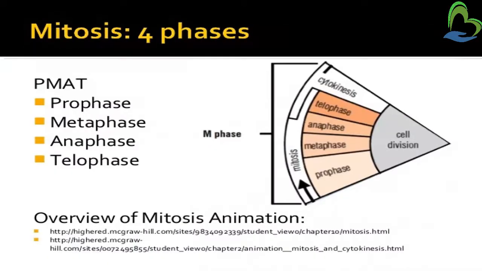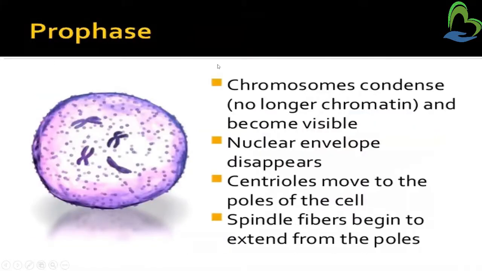Next is mitosis. Mitosis has four phases. It is called PMAT. Each letter stands for a different meaning. P stands for prophase, M stands for metaphase, A stands for anaphase, and T stands for telophase. Now first we will see prophase. Chromosomes condense and become visible.